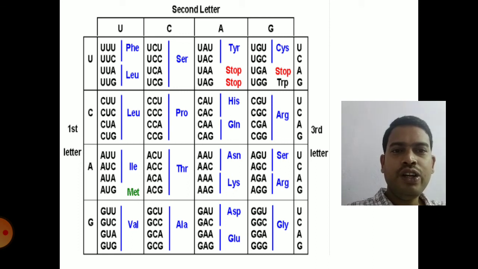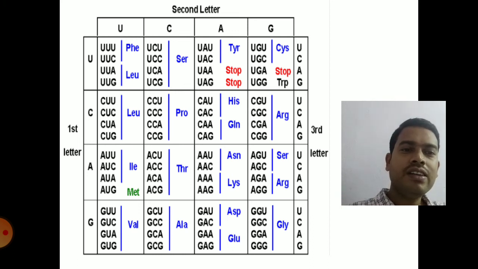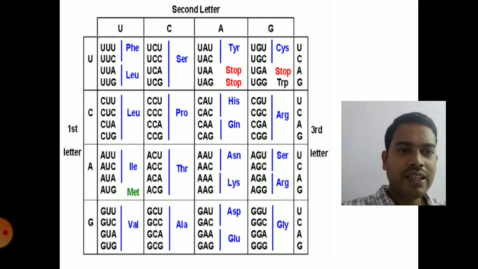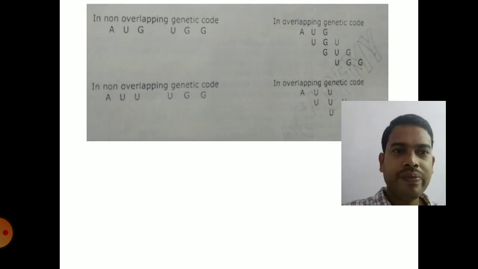Certain amino acids like leucine have 6 codons. You can see on the left position beneath phenylalanine, leucine has 6 codons. The rest of the amino acids have 2 or more than 2 codons. So this is the entire genetic code that was given by Nirenberg, Matthaei and Khorana et al.